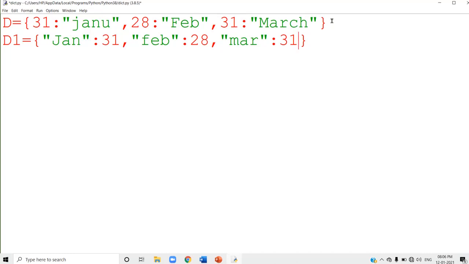And its values are 31, 28 and 31. These are the values of that particular key. So this is just a simple dictionary.